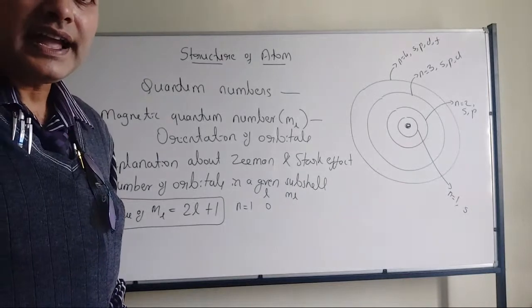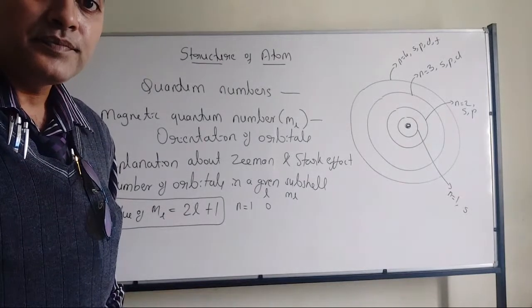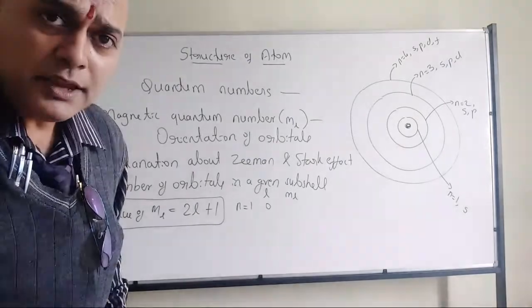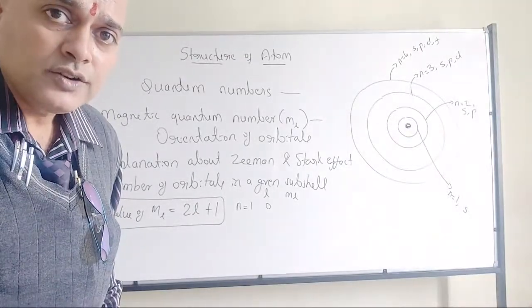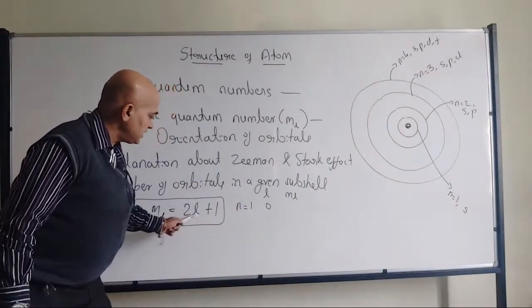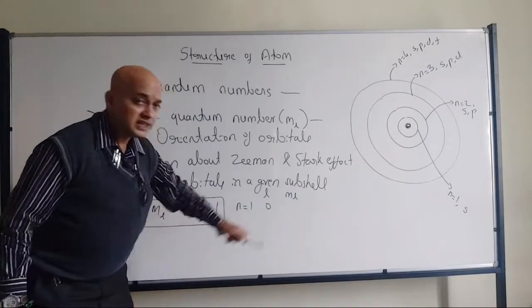2l plus 1. Now I am talking about the ml value. 2 into 0 is 0, so the total value will be 1.